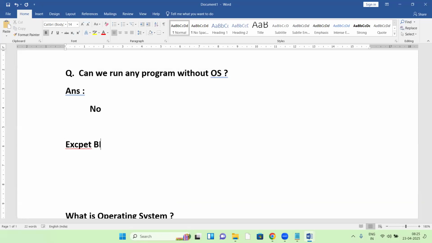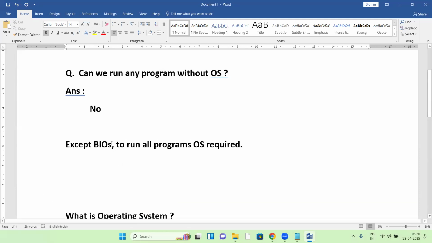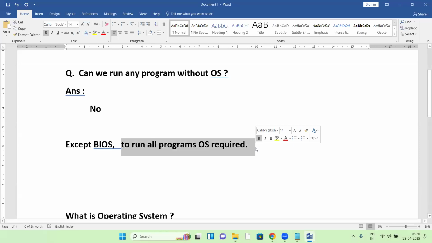Except for the BIOS, an OS is required to run all programs.